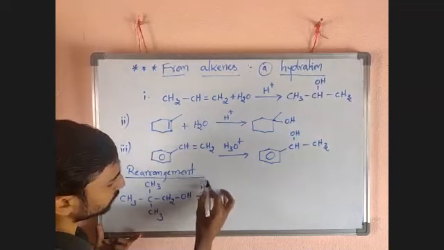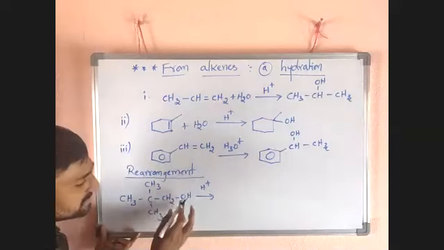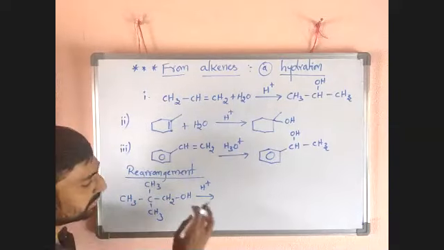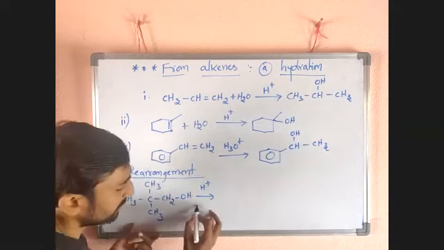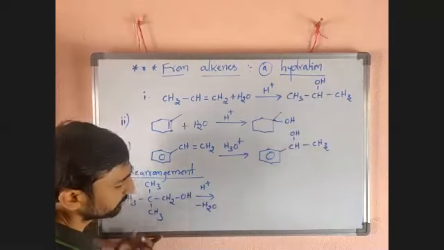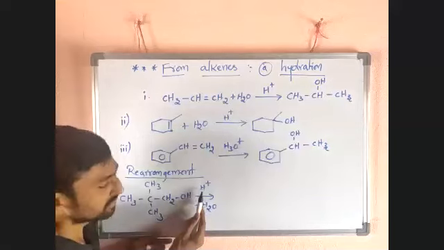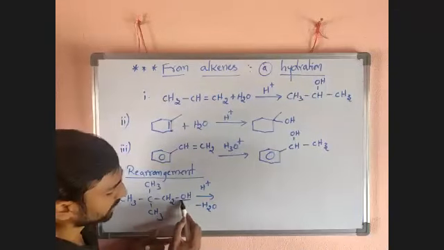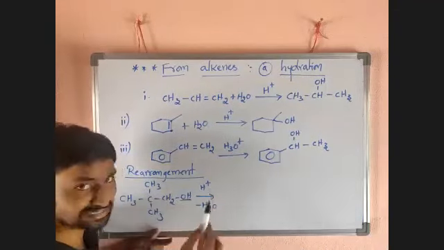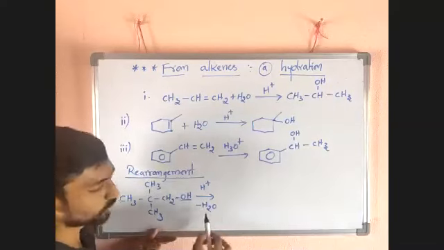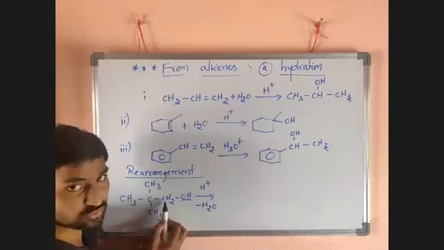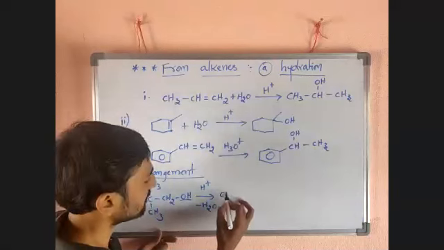First H plus has to add; that H plus gets attached to OH and it will eliminate H2O. So this OH gets that H plus and is eliminated as H2O, and the remaining CH2 gets a positive charge.